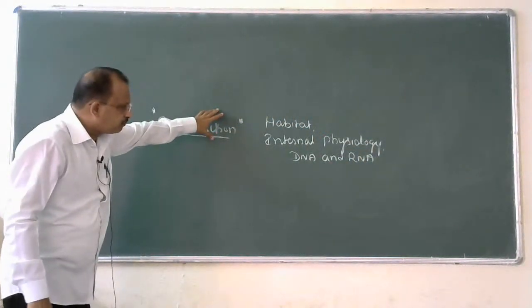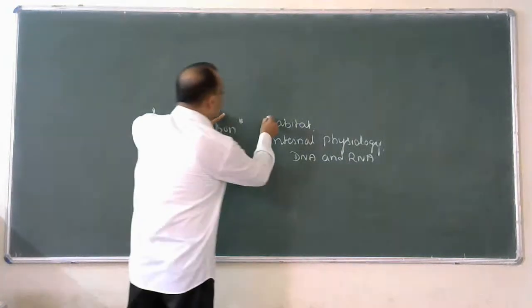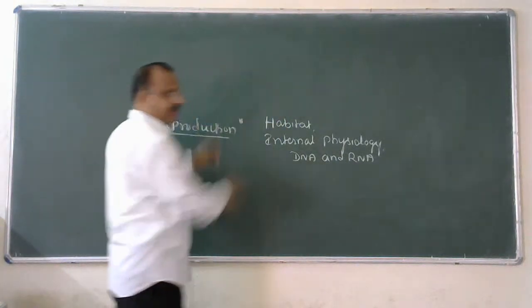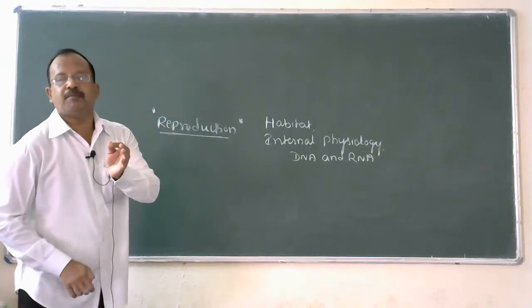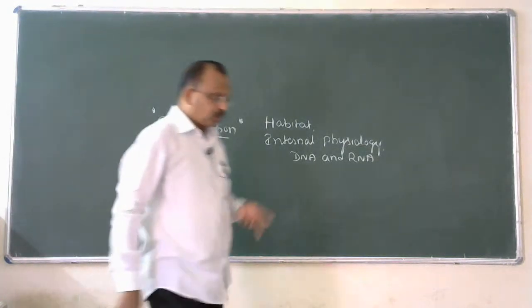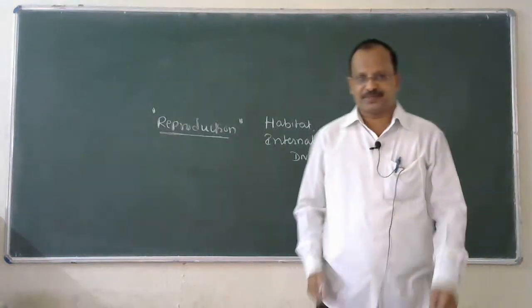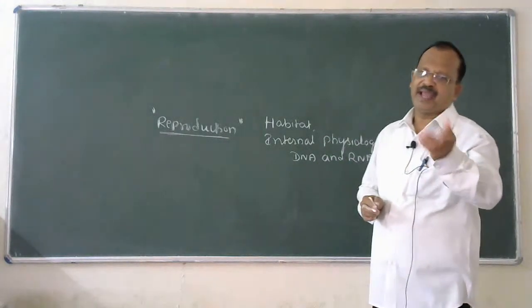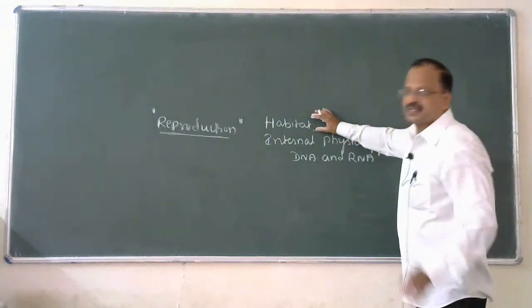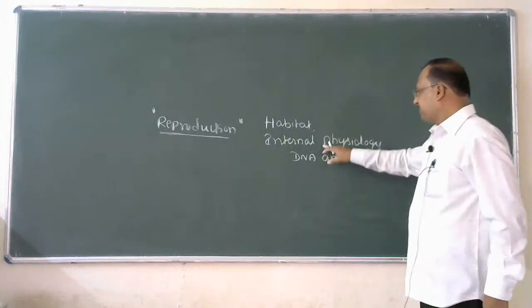The process of reproduction is controlled by habitat. Habitat is nothing but a dwelling place. For example, Gulbarga is my habitat. So habitat is nothing but a dwelling place.